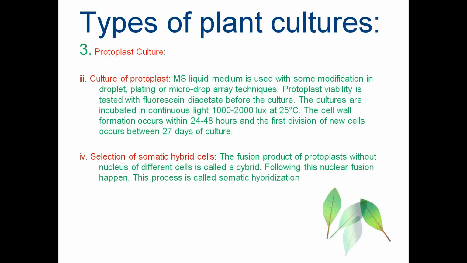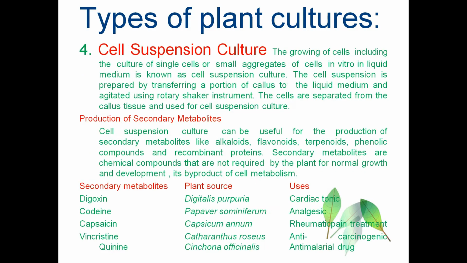The next stage is the selection of the somatic hybrids. Fusion product of the protoplast without the nucleus of different cells fusing is known as hybrid. That means the nucleus will not fuse, only the protoplast will fuse and it will have two nuclei. Following this, nuclear fusion also will happen and this process is called somatic hybridization. Without nuclear fusion it is called a hybrid because it is just the fusion of the cytoplasm. After the fusion of the nucleus it is called somatic hybridization.